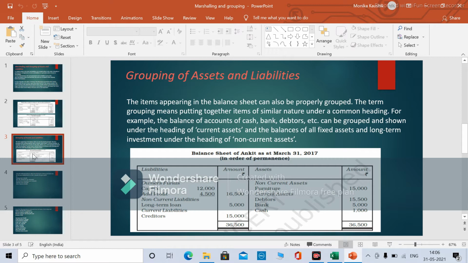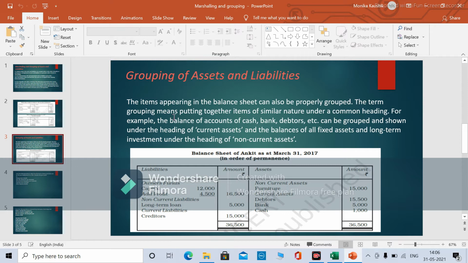Grouping. Now what we have learned was the marshalling. Now this is the grouping. Grouping means we are grouping any assets or liabilities. So the same nature we will group in one head, and another same nature we will group in another head. This is only called the grouping. The items appearing in the balance sheet can also be properly grouped.